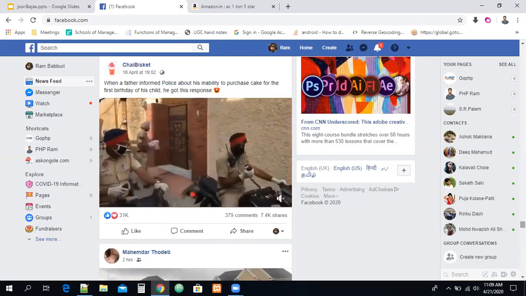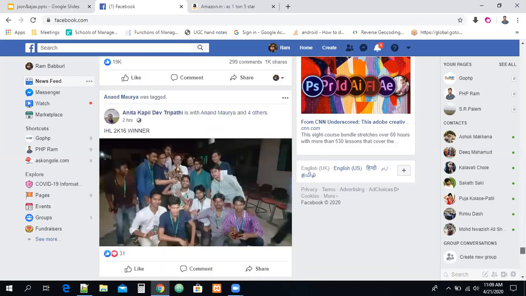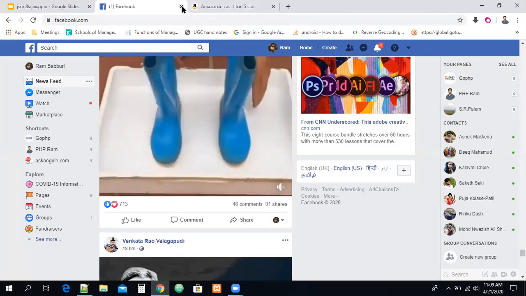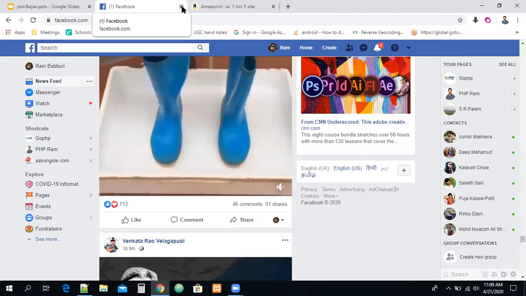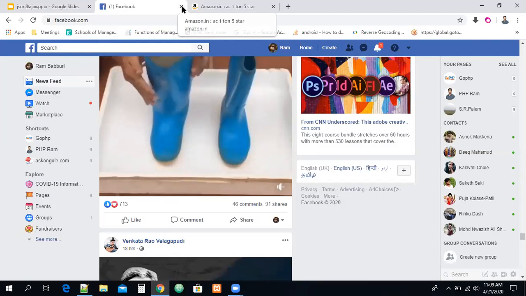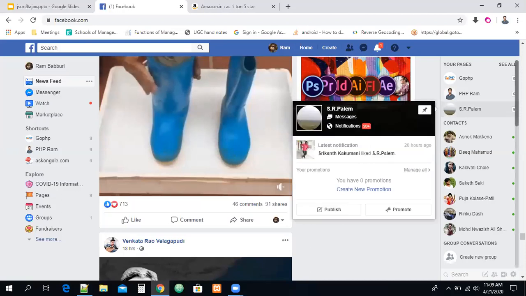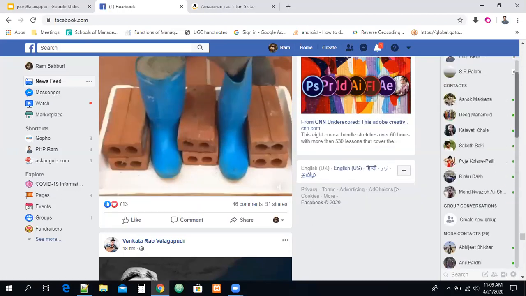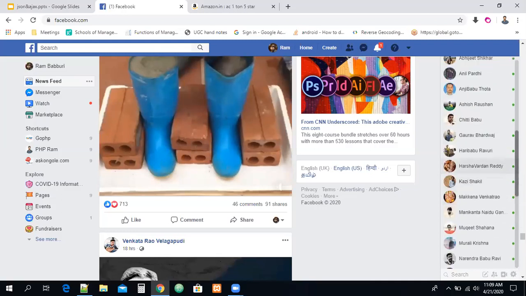So how are these all working, guys? Can you see, and this is loading. When you are scrolling down to the bottom of the screen, the content of the page is loading automatically. You are not refreshing Facebook at any time, but the content of the page is updating automatically. How is this all working, guys? This is nothing but the thing, guys. Earlier we saw a lot of friends on Facebook. Now you can see a lot of friends are online right now. Earlier also they were there, but we didn't observe this, right?